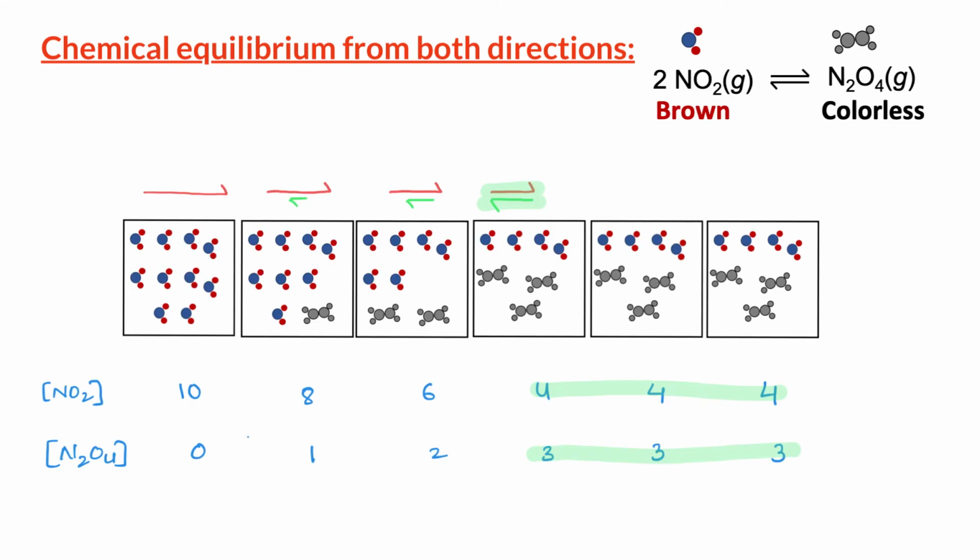For the above reaction we discussed, if we start the reaction with 10 molecules of NO2, it will reach a state of equilibrium in which there are 4 molecules of NO2 and 3 molecules of N2O4. Stoichiometrically, if all 10 molecules of NO2 are converted to products, we would get 5 molecules of N2O4.